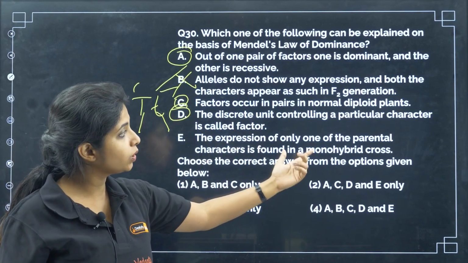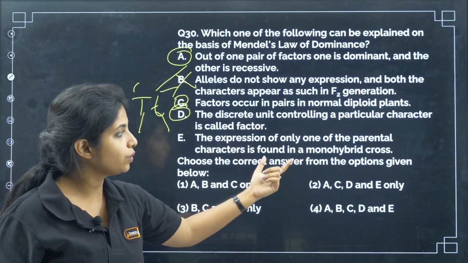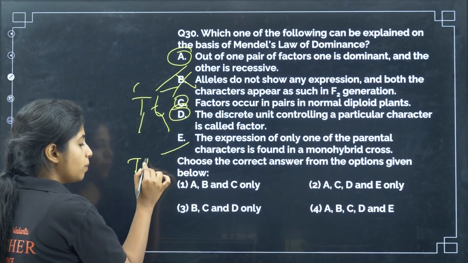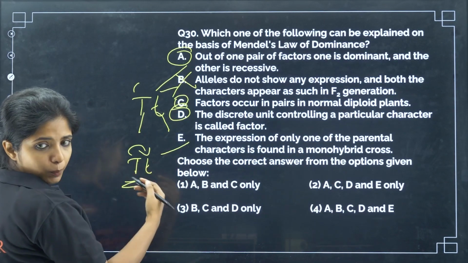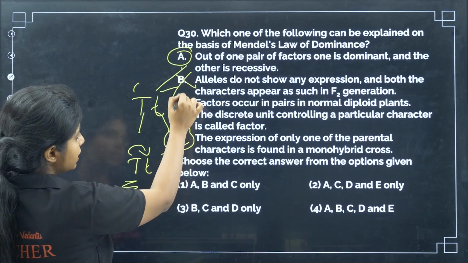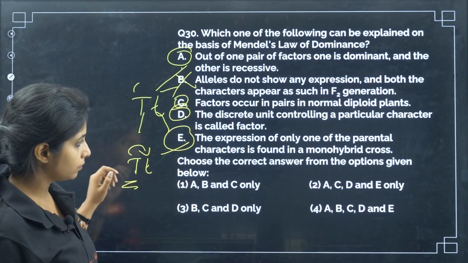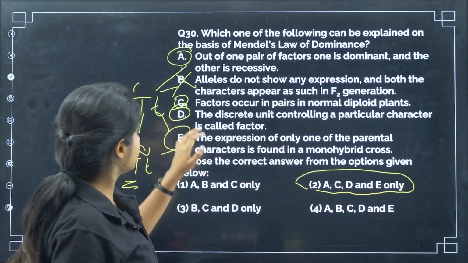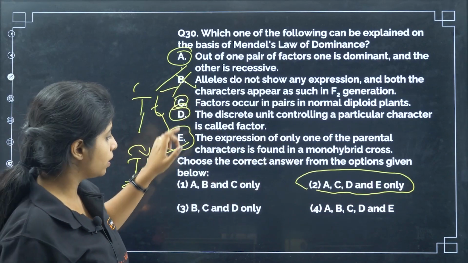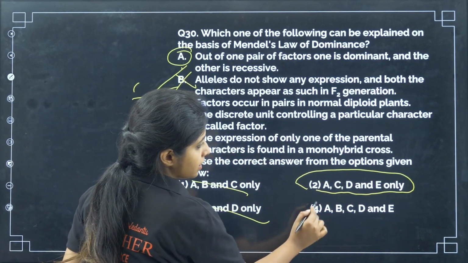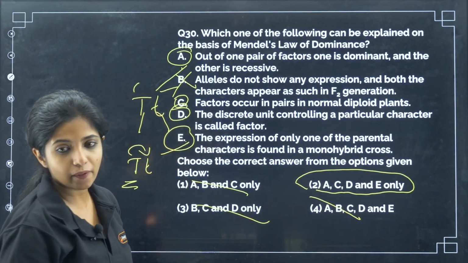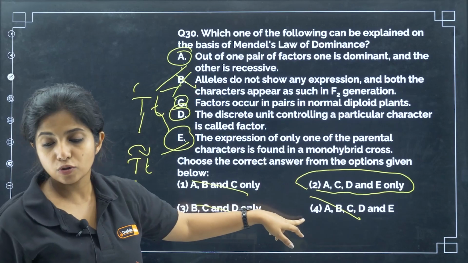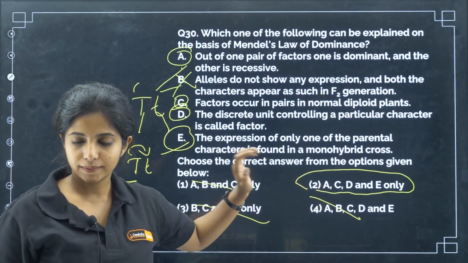Now, the expression of only one of the parental characters is found in a monohybrid cross. In a monohybrid cross, you can find the expression of only one parent, right? Because one would be dominant. So, can I say A, C, D, E is correct? I can say A, C, D, E is the only one that is correct. I was pretty sure that B is not the correct one. So, in that way, I could exclude this, this and this, and in that way also, I could have got the answer straight. Okay, if I am very sure that this is the wrong option, then also I could have got the answer straight. That is 2.